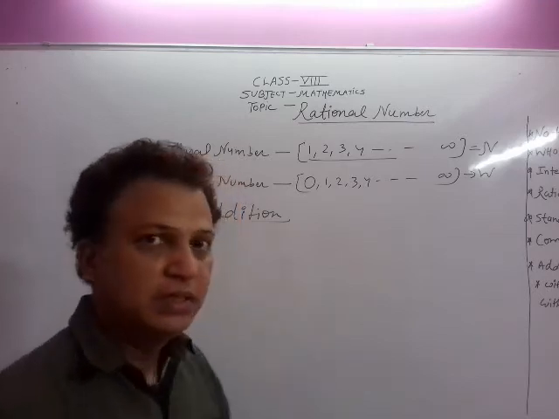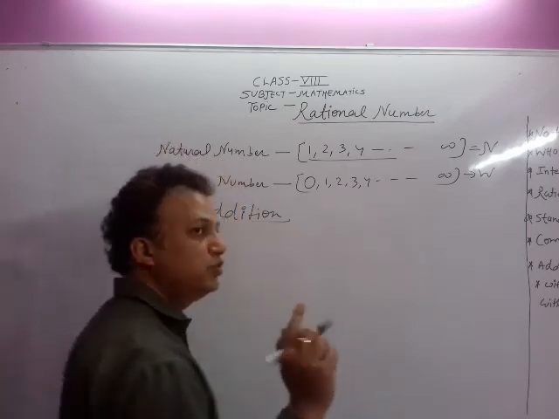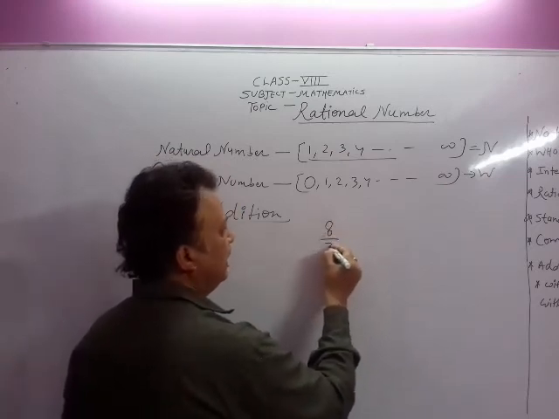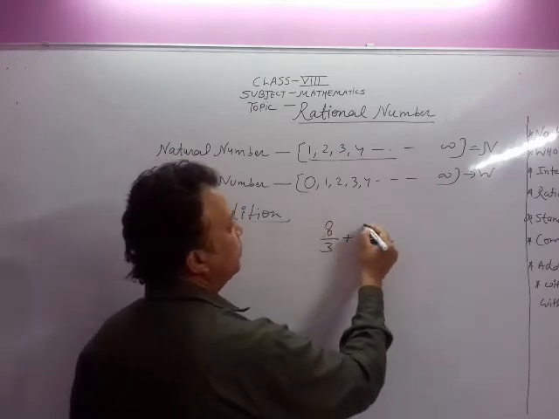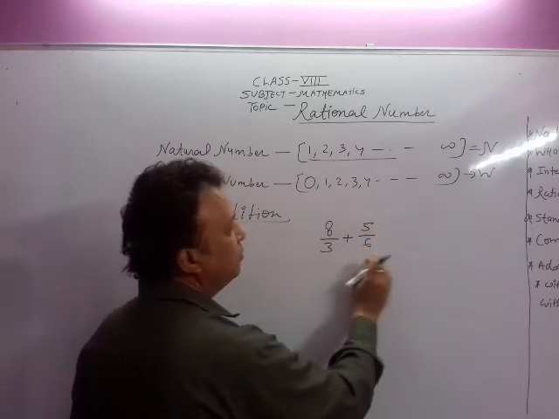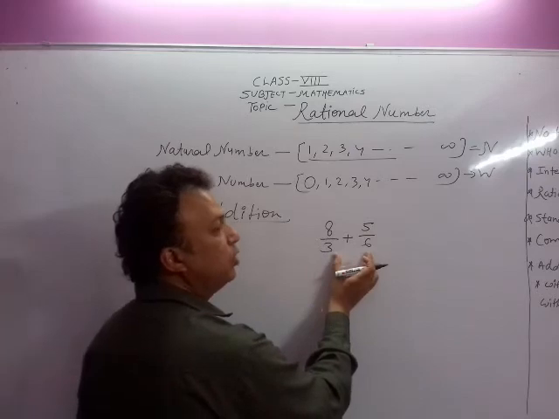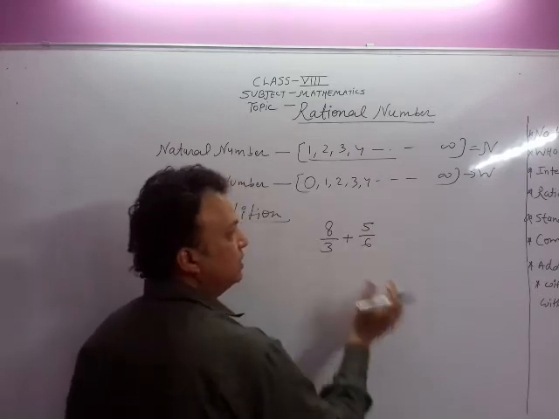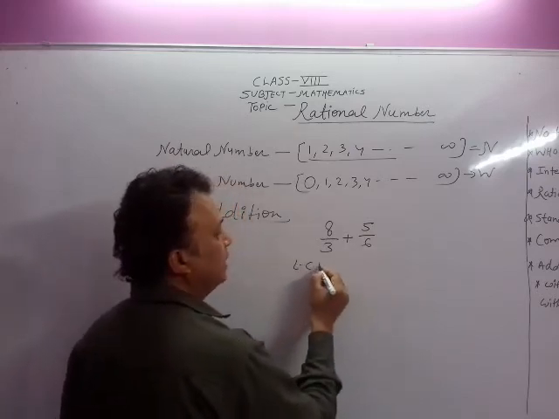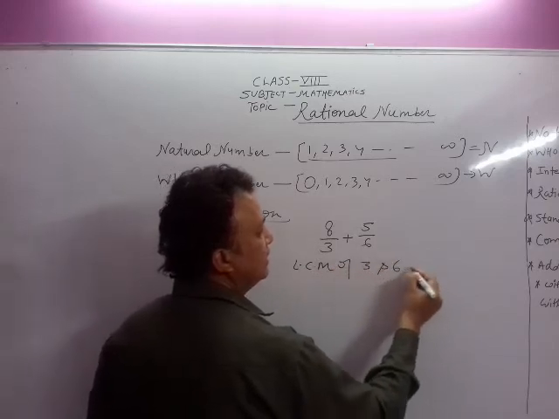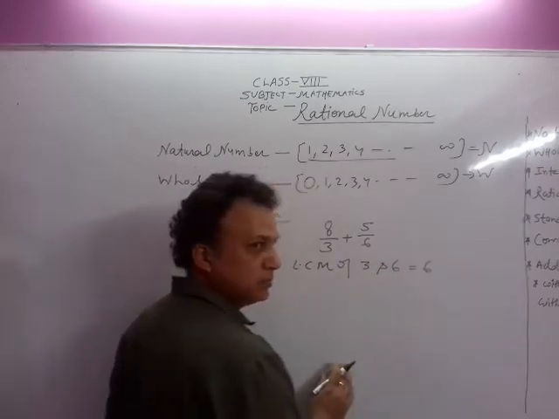Now the addition of two rational numbers. Suppose we have any two rational numbers, two or more than two, 8 upon 3 plus 5 upon 6. We have to add these two rational numbers. Very simple. Making the denominator same, first taking the LCM. LCM of 3 and 6 is equal to 6.